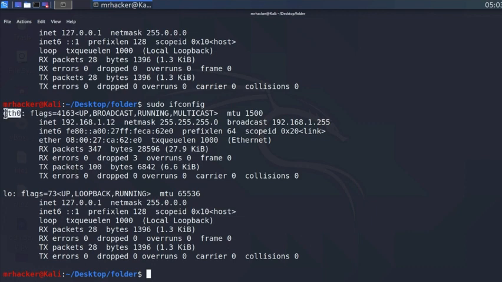Here I have the eth0 interface, which is my cable connection, and it has an IP address of 192.168.1.12. And I can also see the loopback interface, which is this lo, which all of us should have, and it will have an IP address of 127.0.0.1, which is also a localhost IP. For this course, we will usually be interested in this eth0 IP address. If you have another interface called differently, that is also fine. You could have a differently named interface if you, for example, are connecting over Wi-Fi.